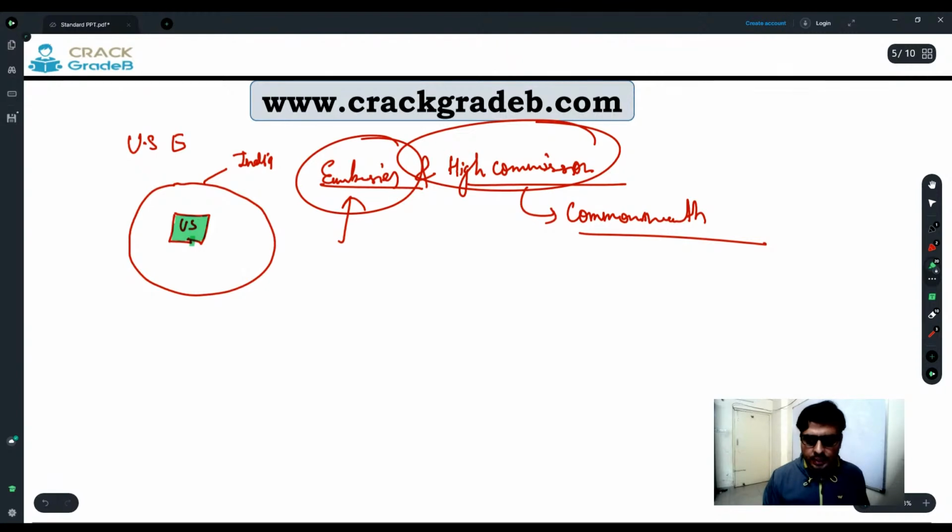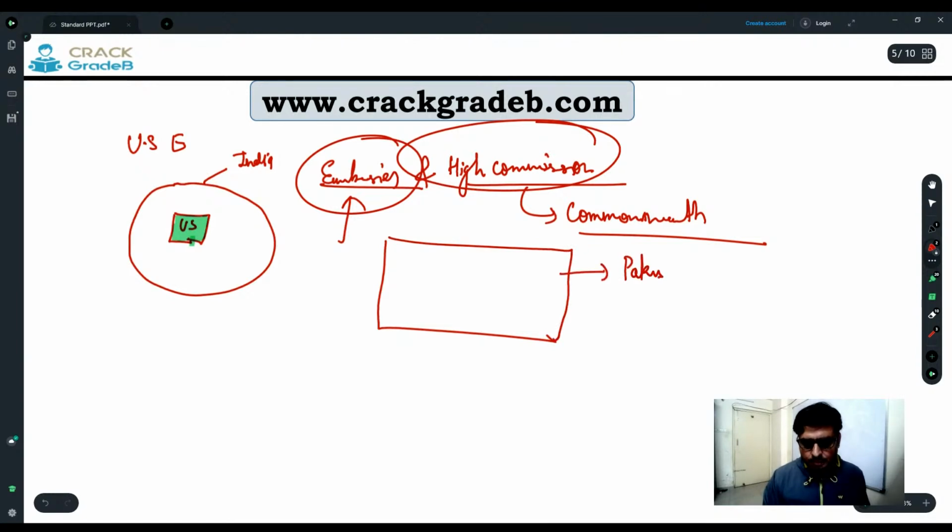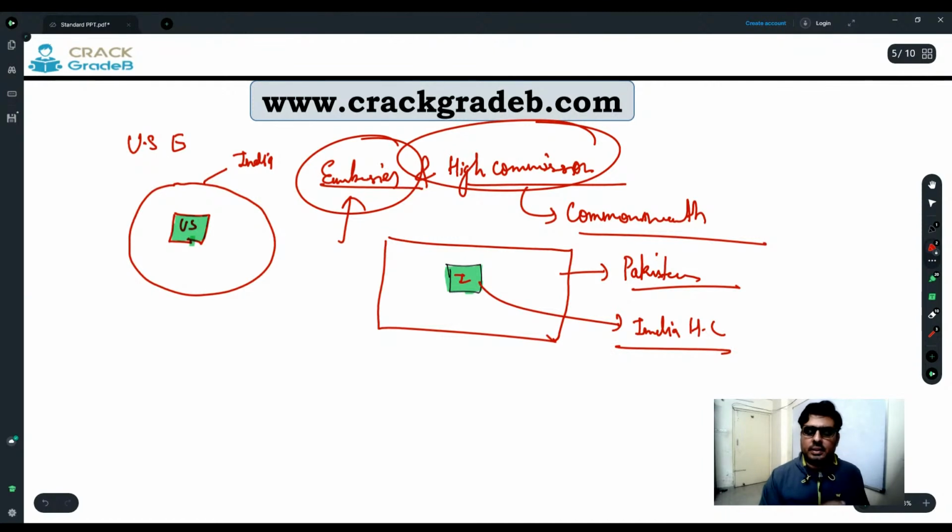Right? In this region. Similarly, I'll give you a good understanding with this example. Suppose this is Pakistan and this is the Indian Embassy. This country is Pakistan and this is the Indian Embassy, or High Commission. This is the Indian High Commission in Pakistan.